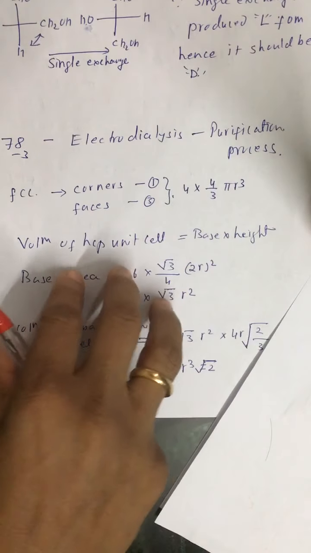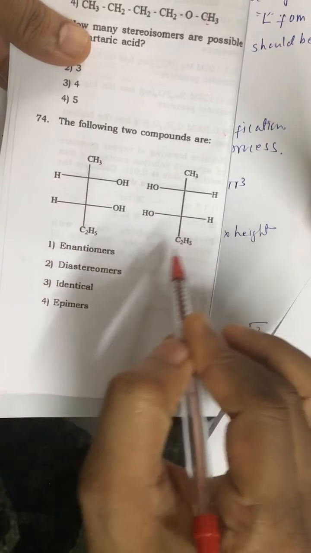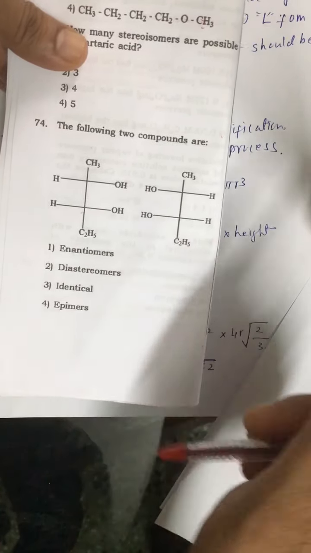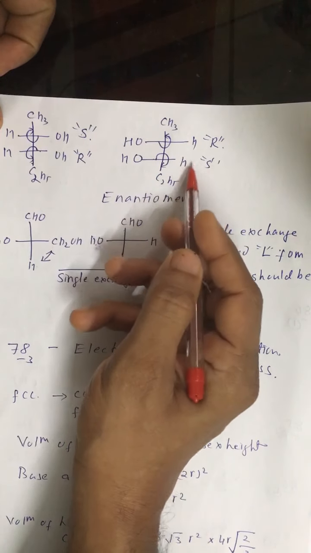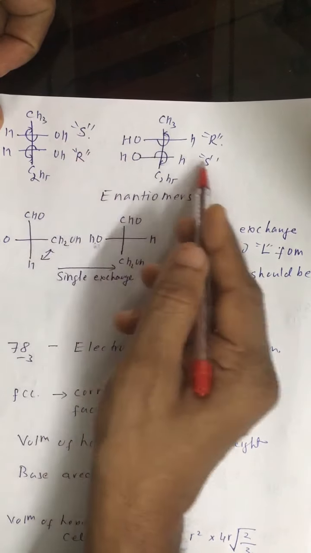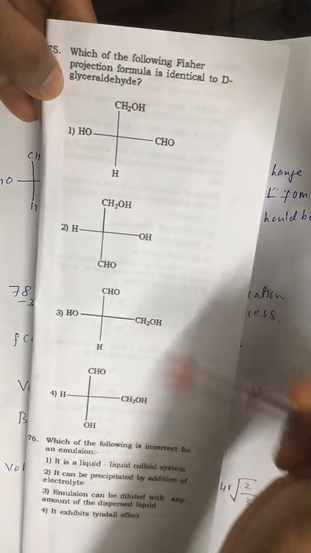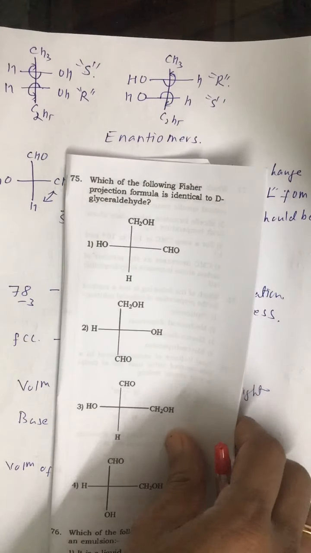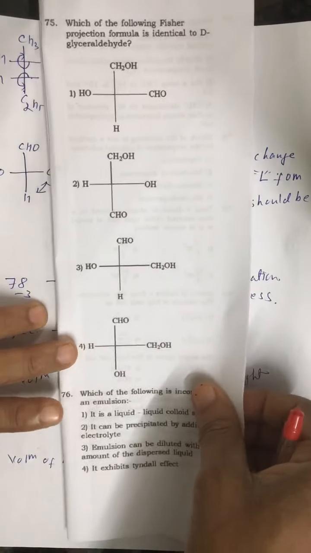Question number 74, we are given two structures. From the structure itself we can say they are enantiomers, or if you want to confirm it you can check it like this. Alright, this is SR, whereas in this structure it is RS, so they are enantiomers of each other. 74, the correct answer is the first option. Now look at 75. Fischer projection of D-glyceraldehyde, which is D-glyceraldehyde. So the correct answer is the third option.